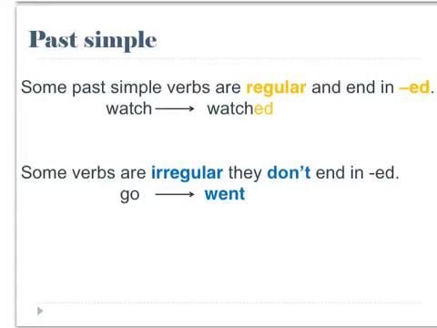In the cartoon, we saw examples of using both regular and irregular verbs in their past form. For regular verbs, we add ed. So watch becomes watched. Irregular verbs, we don't add ed. They change completely. So our example was, go becomes went.